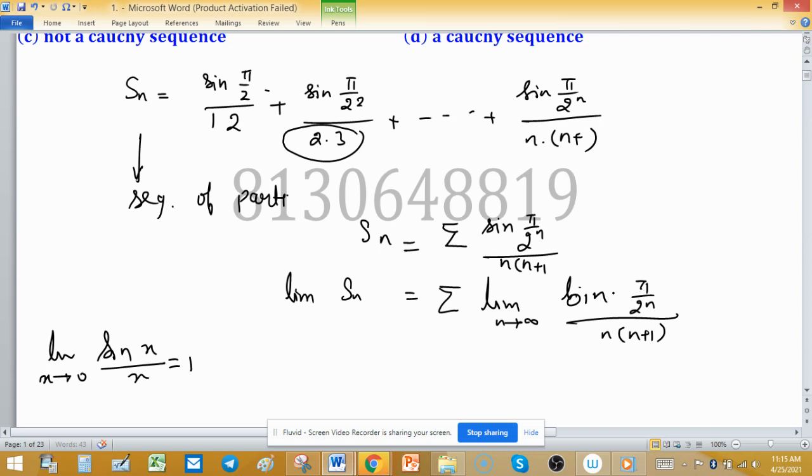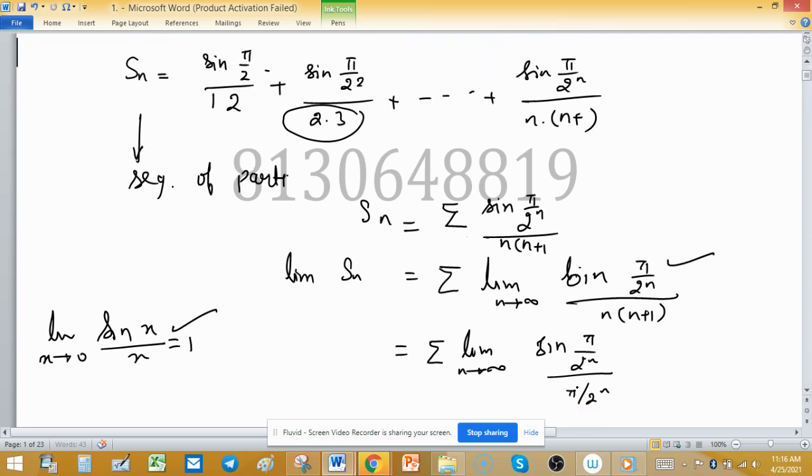So make the numerator in this format: the summation of the limit as n tends to infinity of sine((pi/2)^n) divided by (pi/2)^n, multiplied by (pi/2)^n, and in the denominator n into (n+1).